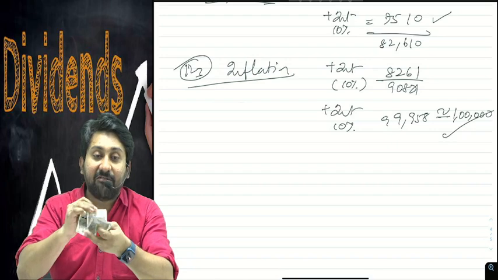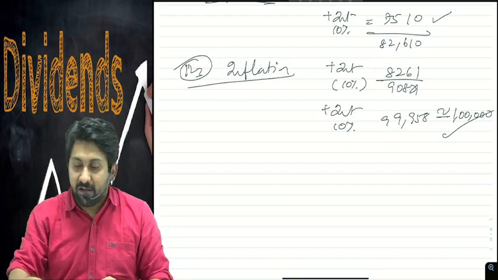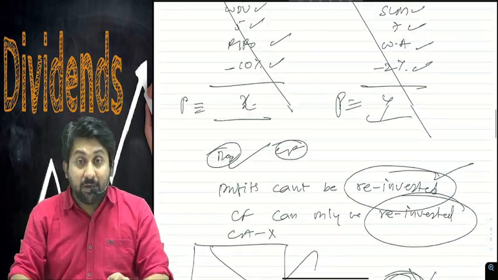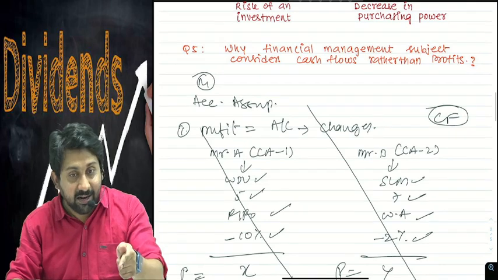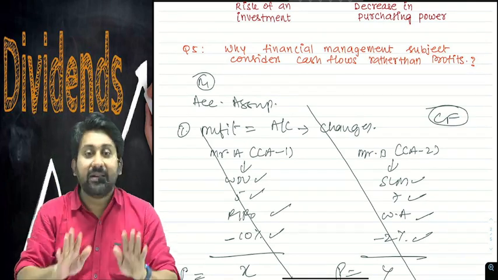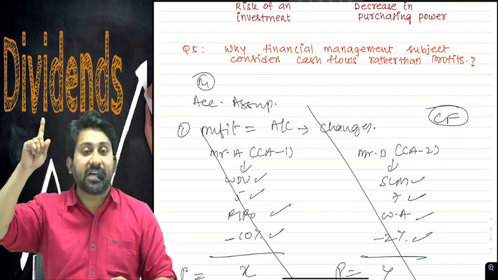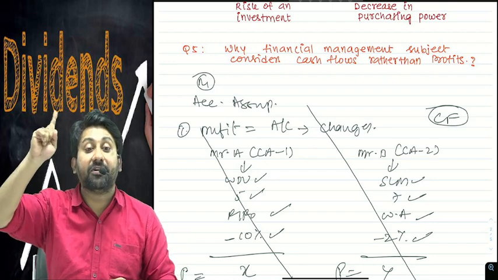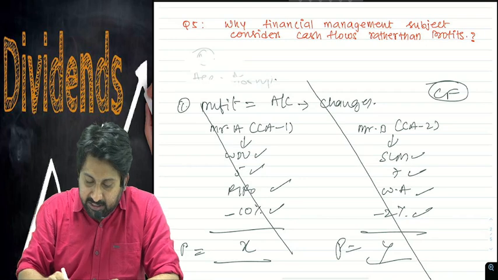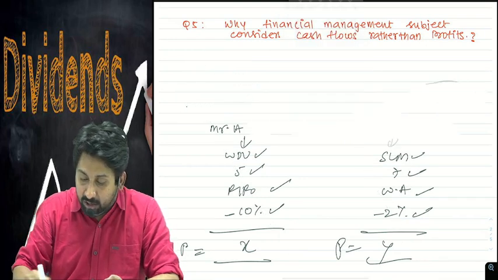That means inflation will affect what? Cash flows, not the profits. That's why financial management always uses cash flows. What is the cash flow given by a share? Dividends. Therefore, dividends are impacting the share prices. That's what our first chapter is: the impact of dividends on the shares. So, the first chapter which we are going to start is the impact of dividends on the share.